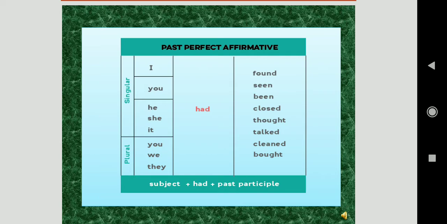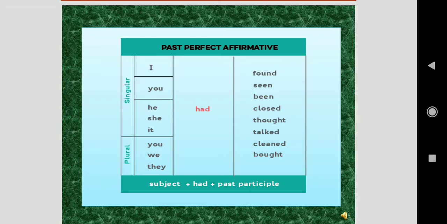So how will it be? Singular subject: I, you, he, she and it. And for plural subject: you, we and they. The best thing about past perfect is you need not make any changes in your verb, as we used to do in present perfect. With singular we used to say I have, you have, he, she has. But in past perfect tense, generally we use had with singular and plural both.